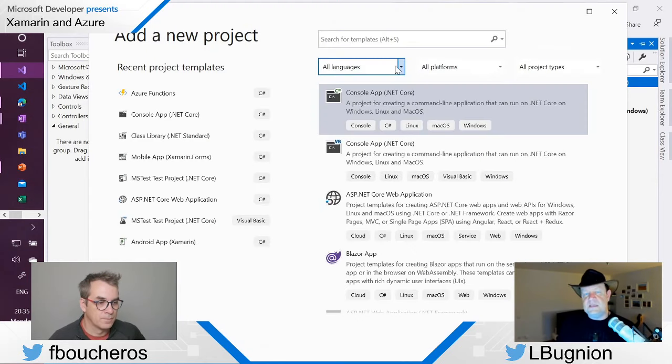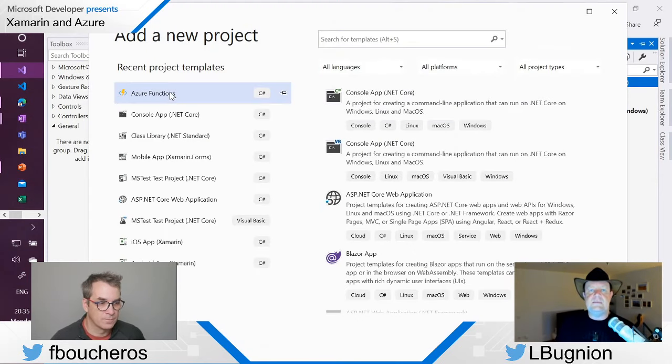Now, of course, everything I'm doing here, as always, you could do exactly the same in Visual Studio Code if you prefer. Visual Studio Code is a lightweight environment which runs on Windows, on Mac OS, and on Linux. Yes. You could also create that in the command line if you prefer, in the Cloud Shell, in the Azure portal. But here I'm going to do things in Visual Studio because it's an experience that we don't see very often. I would say we are not very often showing how to create new Azure Functions application and how to develop them in Visual Studio.